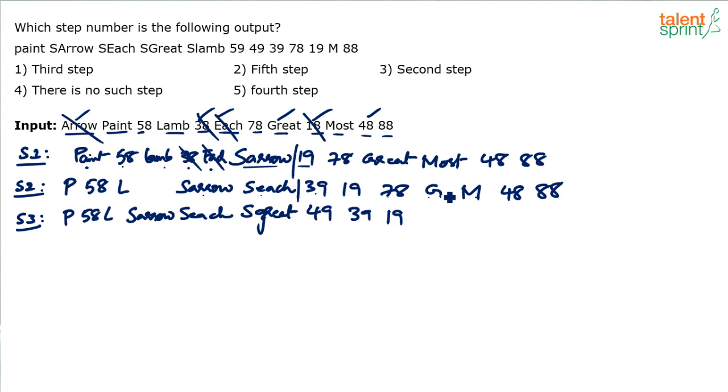G and 49, great and 49. Now this time you should not copy these things again, otherwise you will get a wrong answer. So up to 19 is done. Then 78, G has already been moved, 48 has been moved, M and 88. Yeah. Then step 4. What happens in step 4?